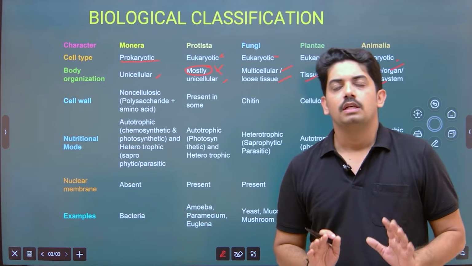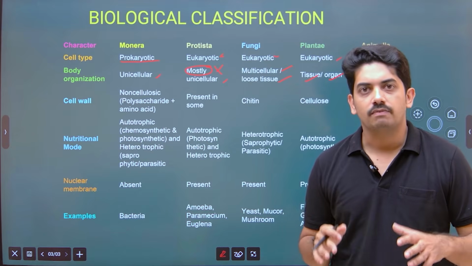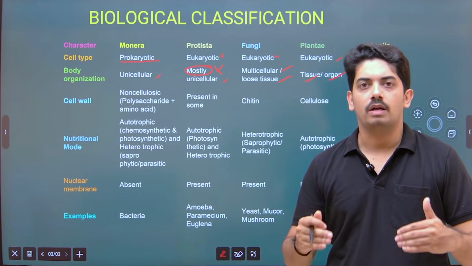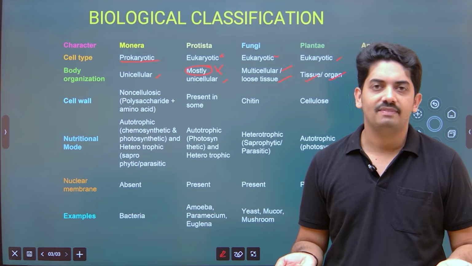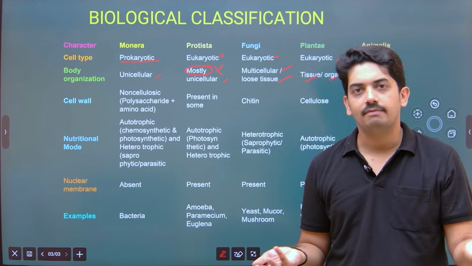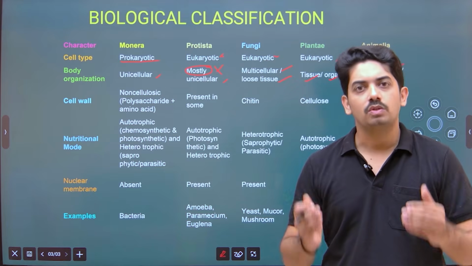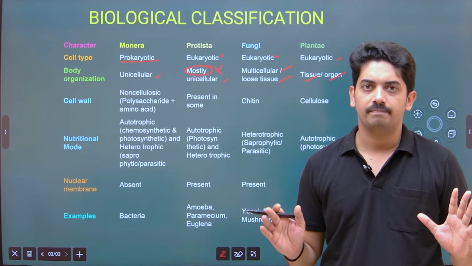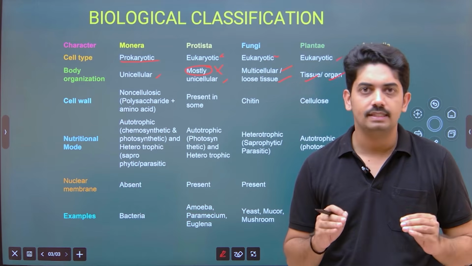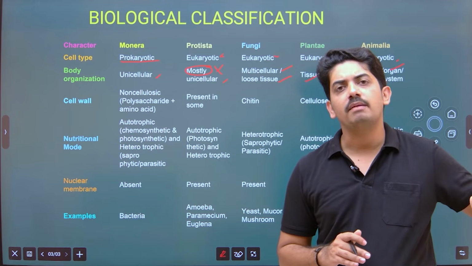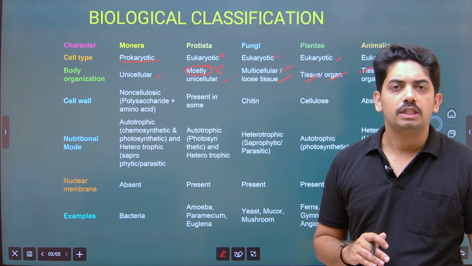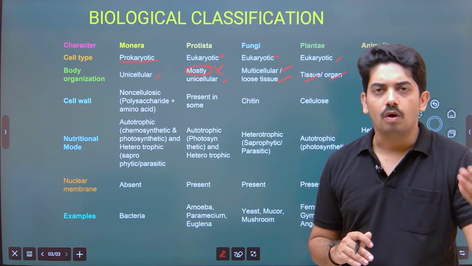Of course, we know we have a well coordinated organ system. Without one we cannot survive. Without brain we cannot survive. Without heart we cannot survive. Without kidney we cannot survive. So all are interlinked. That is what we call organ system. But in primitive Animalia we observe tissue level, and then organ level.